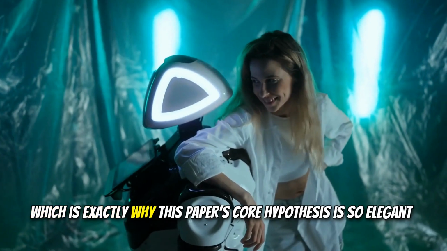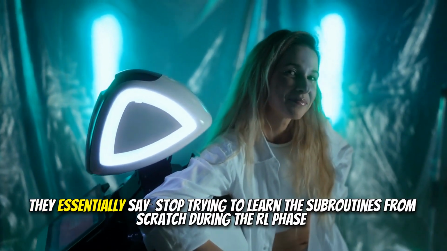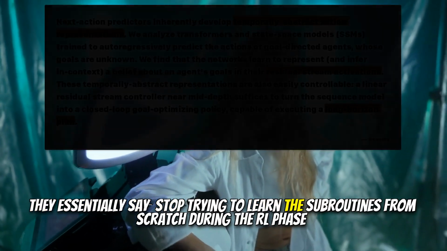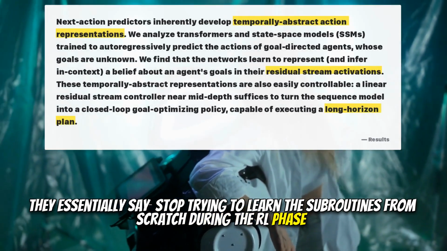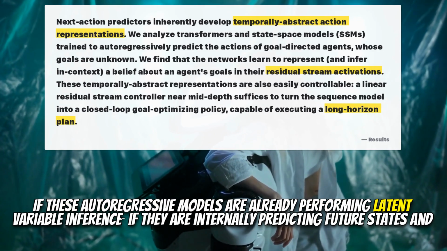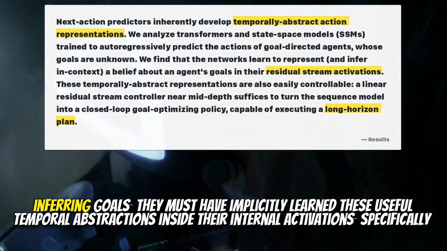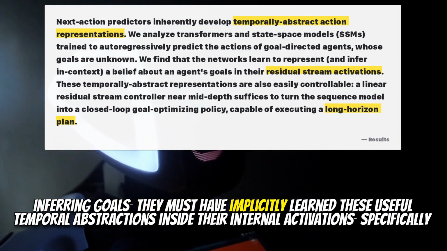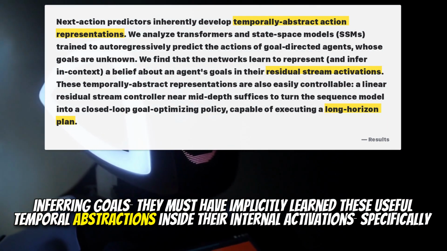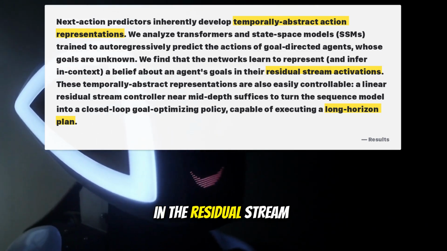Which is exactly why this paper's core hypothesis is so elegant. They essentially say, stop trying to learn the subroutines from scratch during the RL phase. If these autoregressive models are already performing latent variable inference, if they are internally predicting future states and inferring goals, they must have implicitly learned these useful temporal abstractions inside their internal activations, specifically in the residual stream.